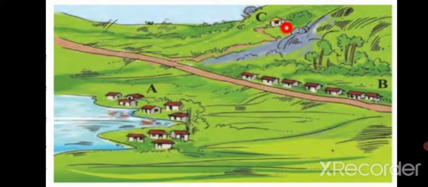You can see here on top C, very few houses, or rather only one house you can see here. So where do you find less than two houses? Definitely at C. In what type of settlement do you live? You yourself have to decide now. Yes, mostly you will say by the roadside, B, or perhaps next to a water body also.